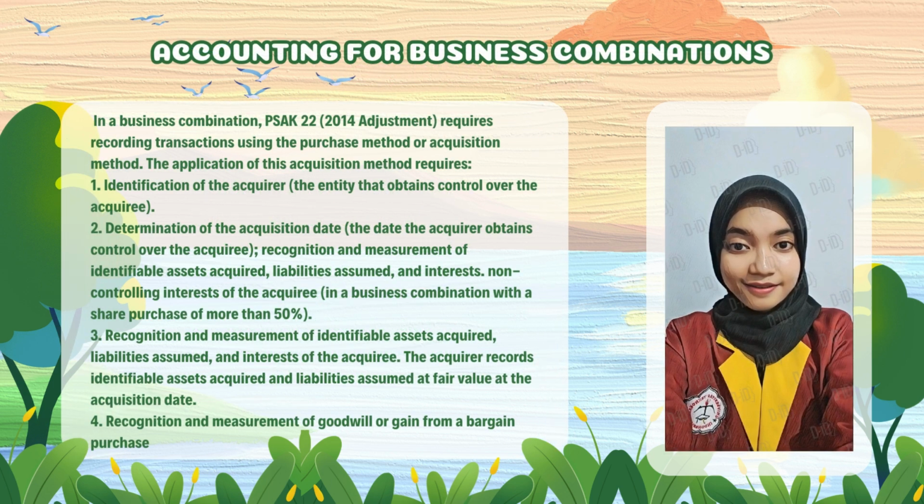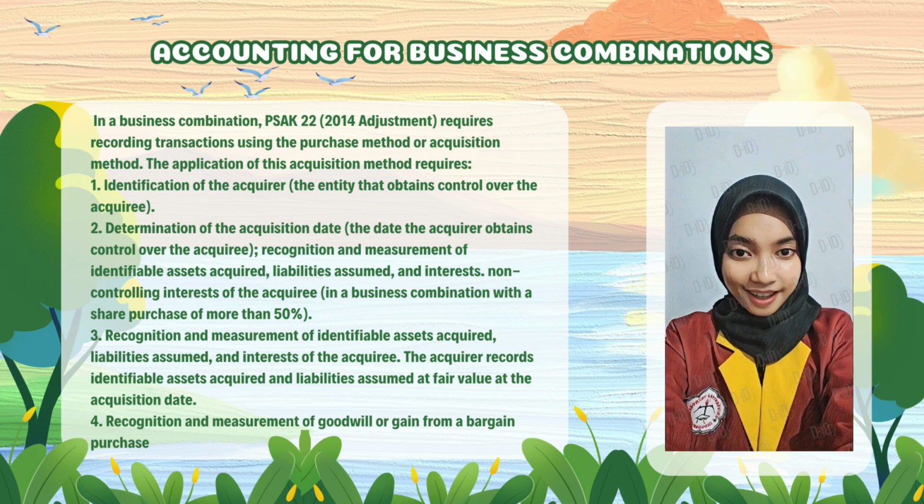In a business combination, PSAK 22, 2014 adjustment, requires recording transactions using the purchase method or acquisition method. The application of this acquisition method requires: 1. Identification of the acquirer, the entity that obtains control over the acquiree. 2. Determination of the acquisition date, the date the acquirer obtains control over the acquiree. Recognition and measurement of identifiable assets acquired, liabilities assumed, and non-controlling interests of the acquiree in a business combination with a share purchase of more than 50%.